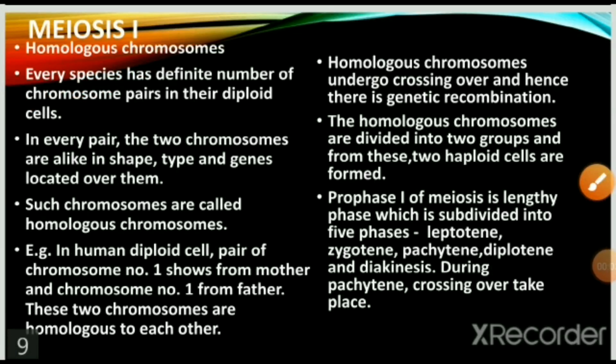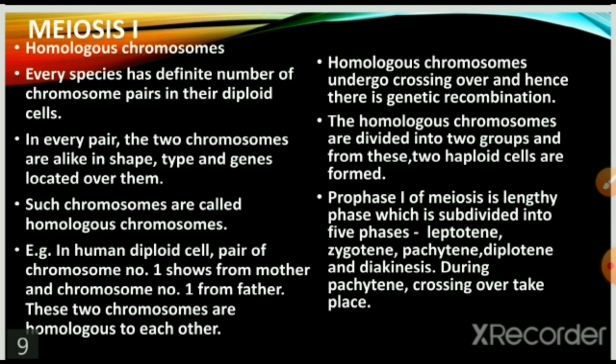Meiosis 1. What is a homologous chromosome? Every species has a definite number of chromosome pairs in their diploid cell. In every pair, the 2 chromosomes are alike in shape, type and genes located over them. Such chromosomes are called homologous chromosomes. For example, in a human diploid cell, there is a pair of chromosome number 1, one from the mother and one from the father. These 2 chromosomes are homologous to each other.